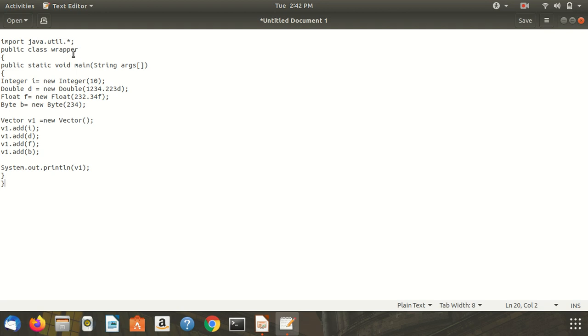So here we declare the four variables of different wrapper classes: Integer, Double, Float and Byte, and initialize them with the primitive data values. Then we declared the vector class object and add these four variables into the vector and then print it. So save this program